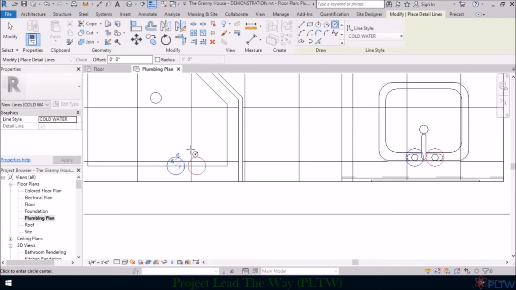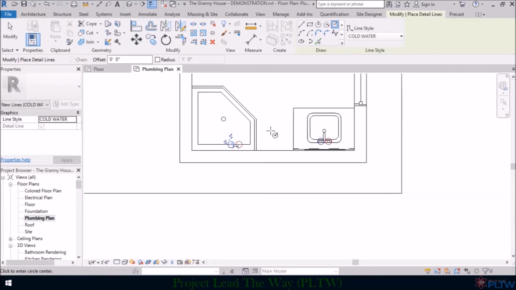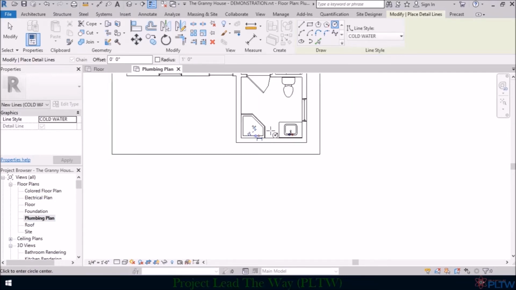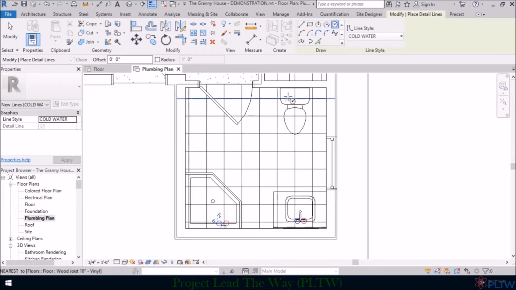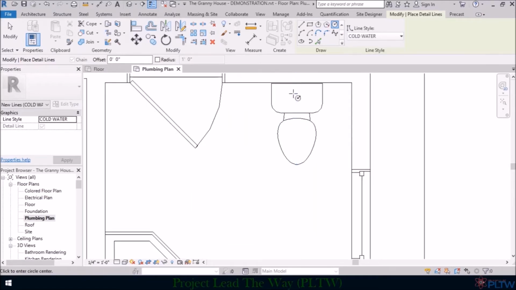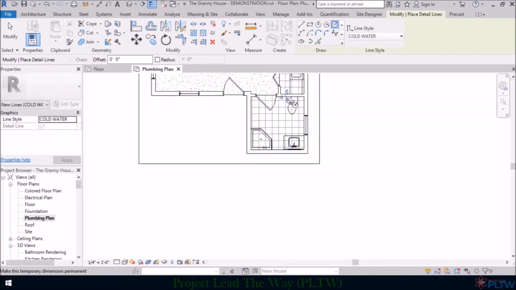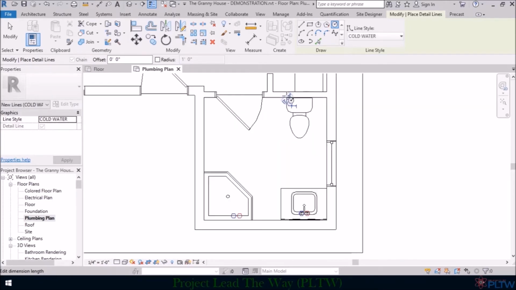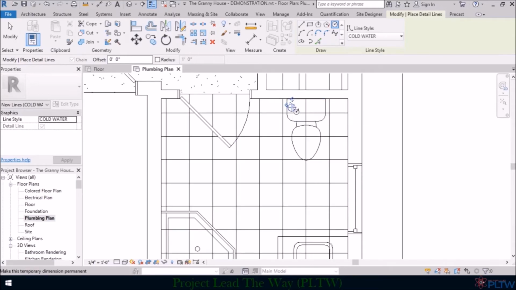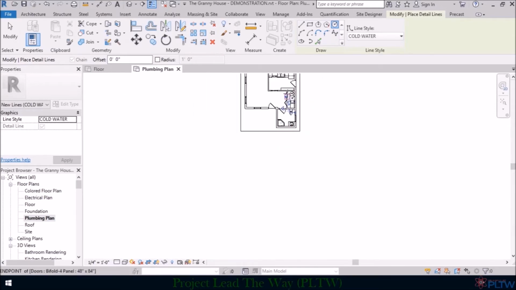Again, this is all schematic. This is just to show a plumber where certain things are needed. We need to also provide a cold water line to the toilet here. So usually the line is located somewhere on the left side, so we'll go ahead and place that just about in this location here. So now we have I think pretty much all of the locations where we need to run hot and cold water to.